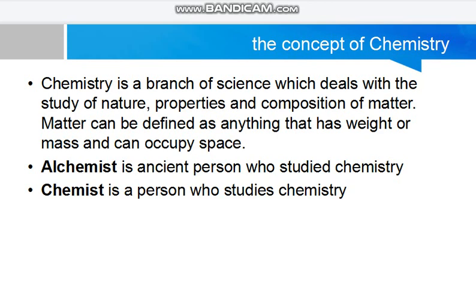The other definition is alchemist. Alchemist is the name given to the ancient people who studied chemistry, this study of chemical and physical properties and composition of matter. The other term is the chemist. This is the person who studies chemistry. So currently the person who studies chemistry is called a chemist. So those are the main 3 terms which we have to know and understand when learning the concept of chemistry.